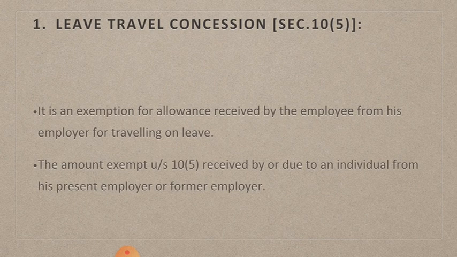The amount exempt under section 10 subsection 5 received by or due to an individual from his present employer or former employer. Here the income is exempted that an individual received from his present employer or former employer after his retirement.